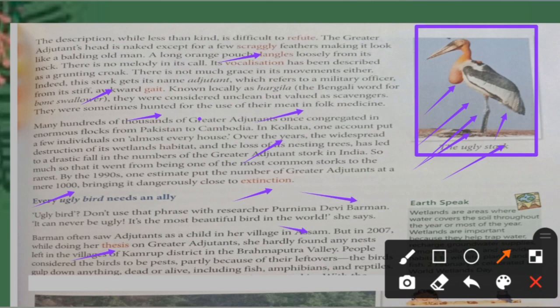Then do you think the birds are supposed to live there? When they don't have a home there, will they stay? Definitely not. People considered the birds to be pests, partly because of their leftovers. The bird gulped down anything dead or alive, including fish, amphibians and reptiles.